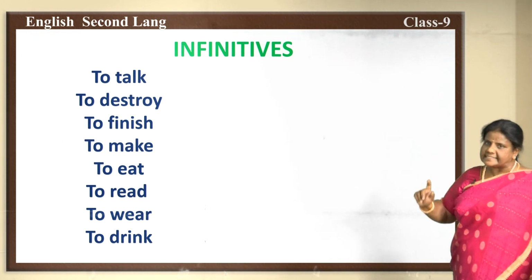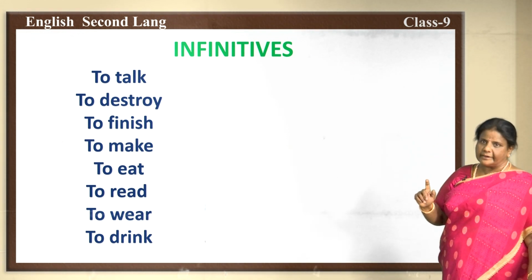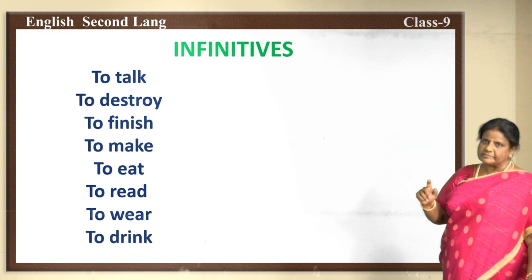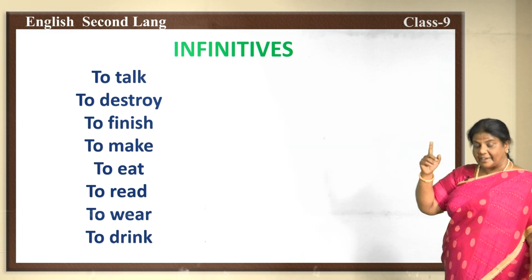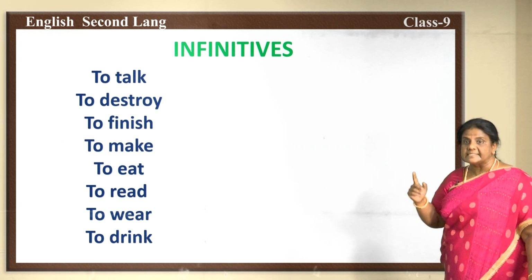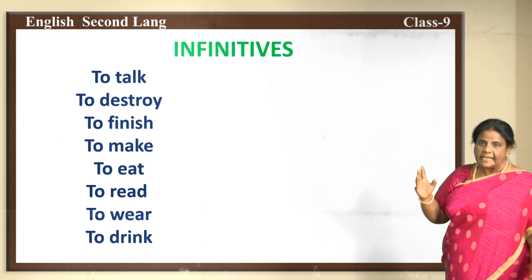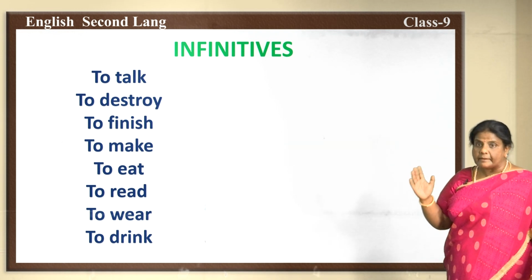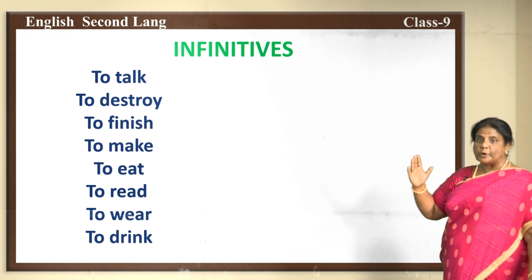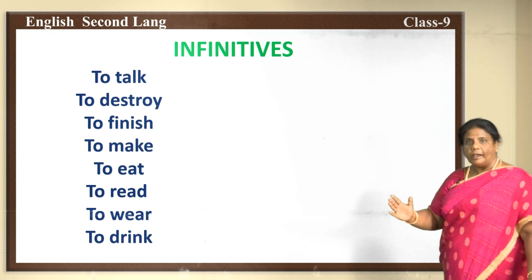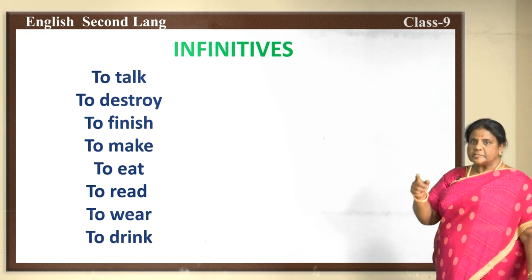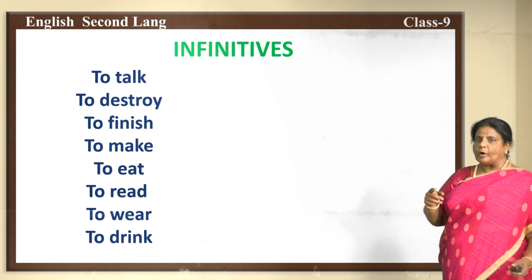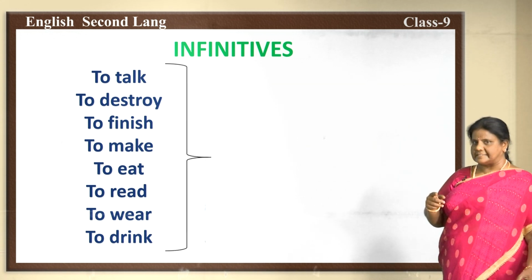And what do we call these words? Yes, children, can you remember? It is one of the parts of speech. Yes, very good. They are all called verbs. What are they called? They are called verbs. What is a verb? It's a word which shows some action being done, or it is also an action word. Did you get it, children? So these words, we call them infinitives.